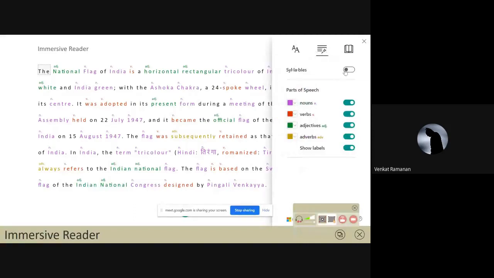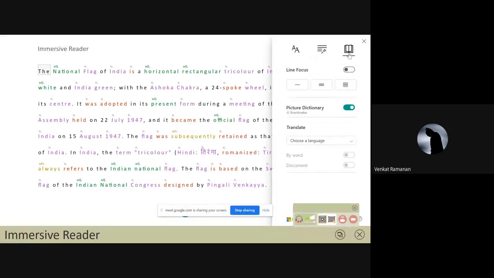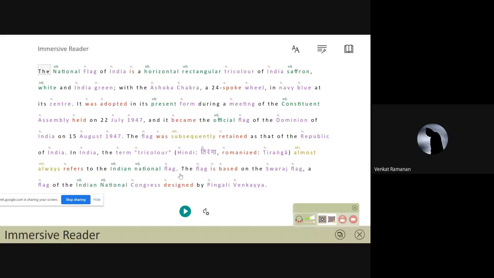Not only that, I now want this to be read out. So you might not be able to hear the readout function because we are having the meeting right now via Google Meet, I suppose. So once you play,